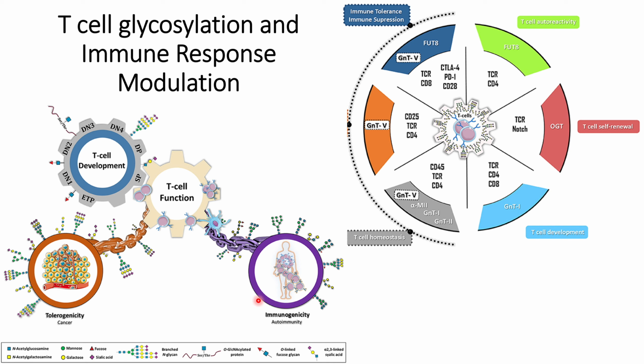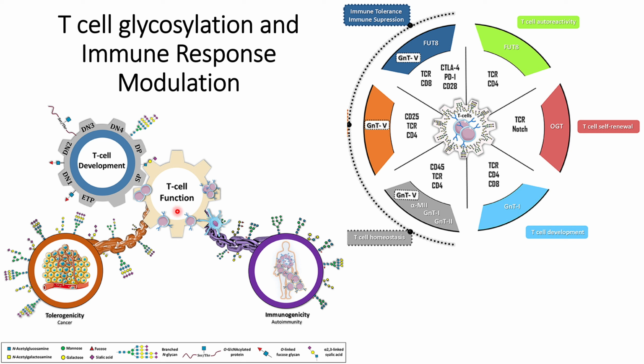So in brief, improper glycosylation of the T cells will lead to an imbalance in the immune response. In the case of immunogenicity, the immune cells become hyperactive, and in the case of tolerogenicity, immune cells become inactive, less active, or we can say more suppressive.